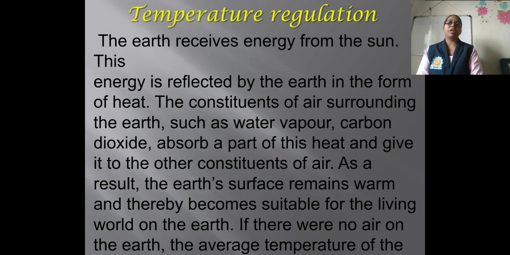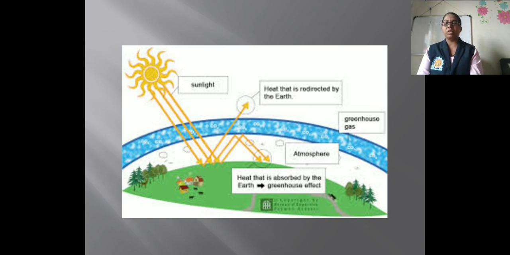As a result, what happened? The earth surface remains warm and thereby becomes suitable for the living world on the earth. If there were no air on the earth, the average temperature of the earth surface would have been very low.